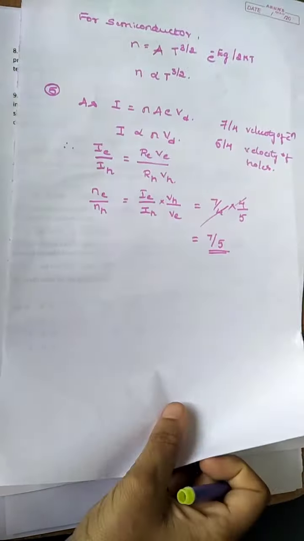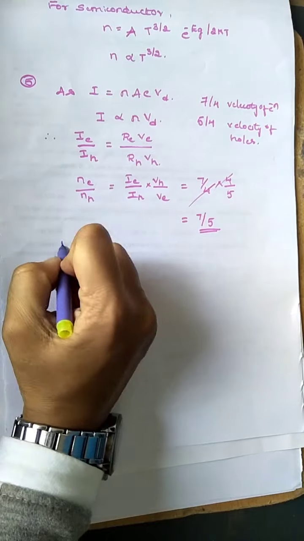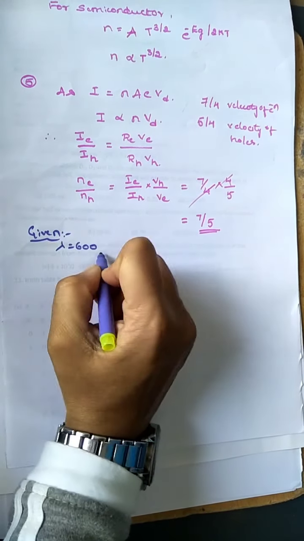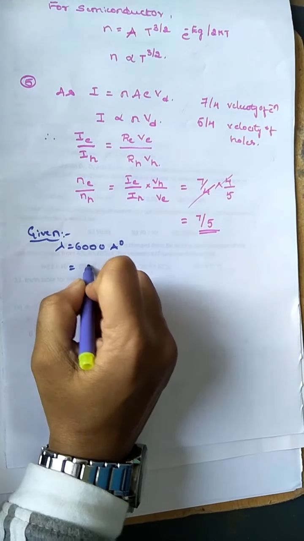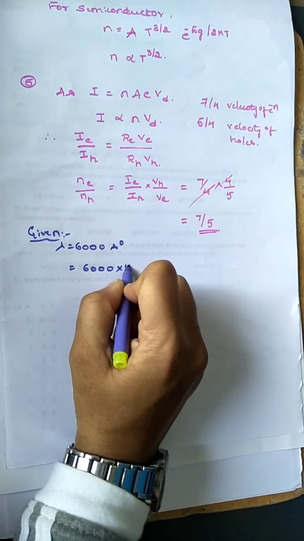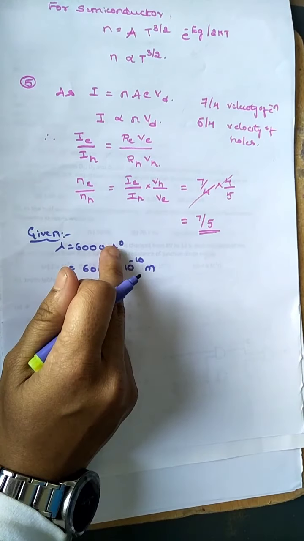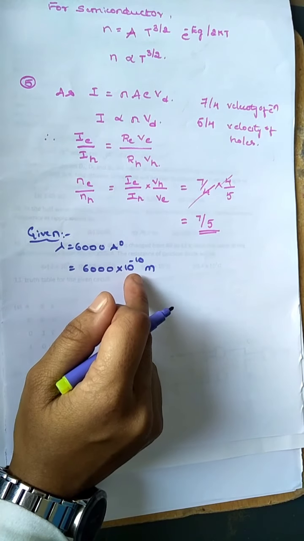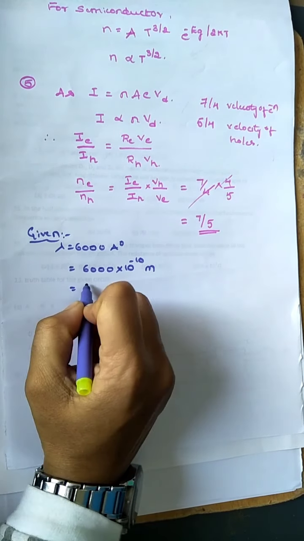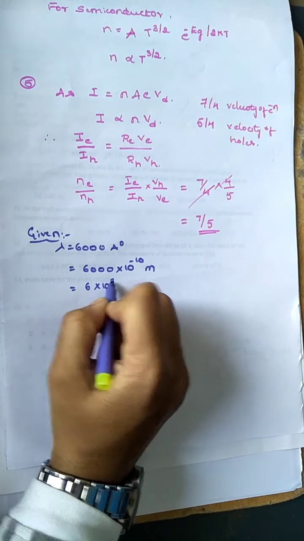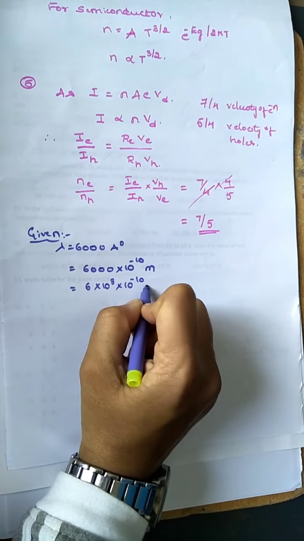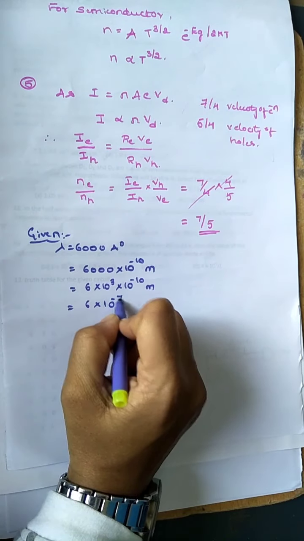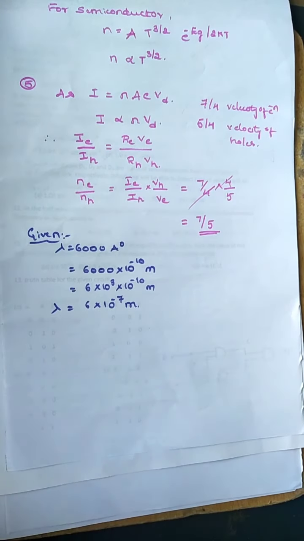The given value is lambda equal to 6000 angstrom, so I am writing 6000 into 10 raised to minus 10 meter, because angstrom is 10 raised to minus 10 meter. So 6 into 10 raised to plus 3 into 10 raised to minus 10 gives minus 7 meter. This is the value of lambda.